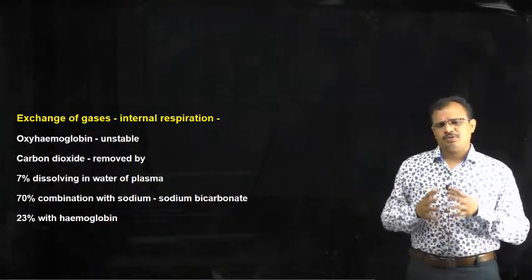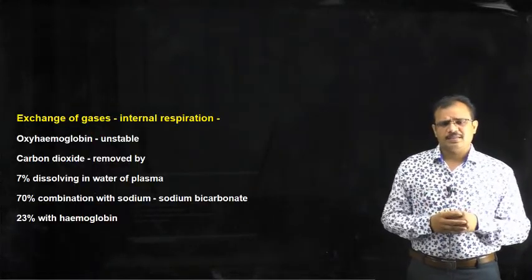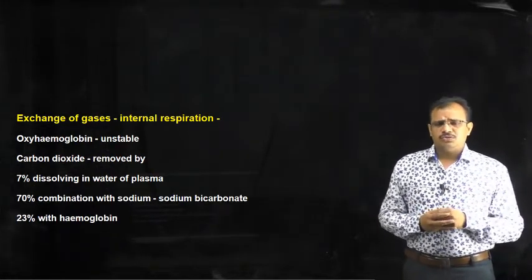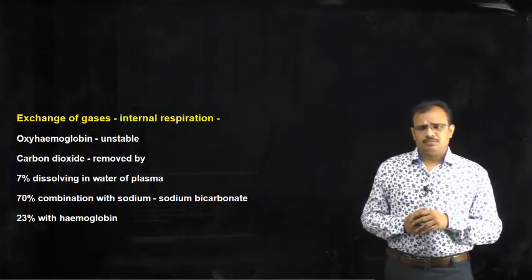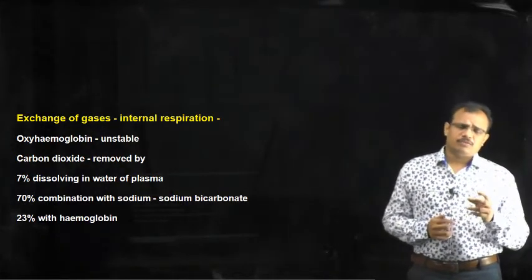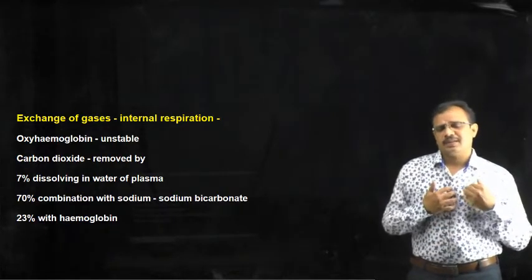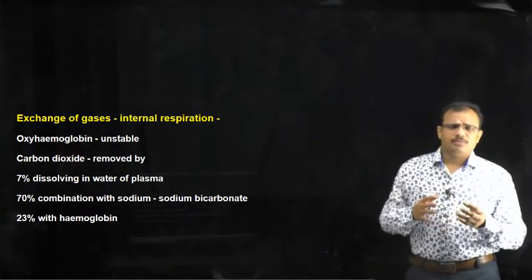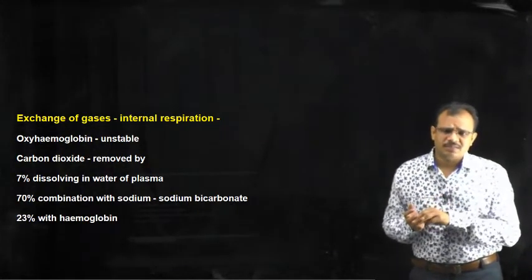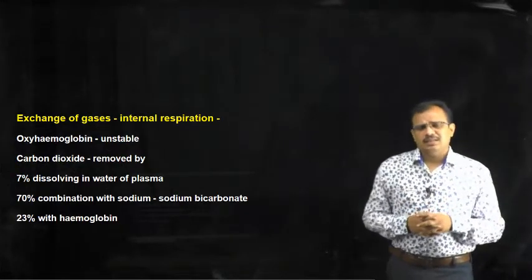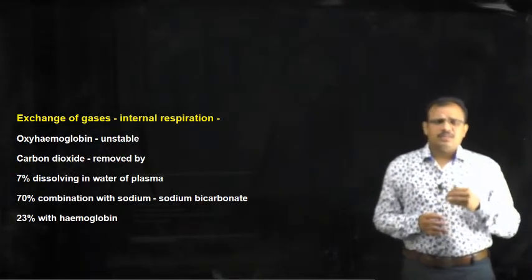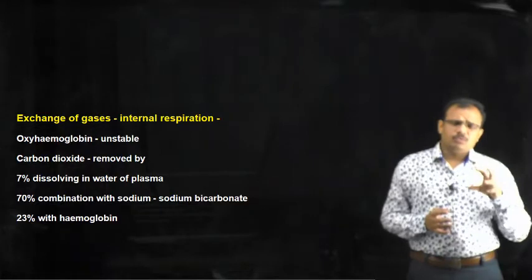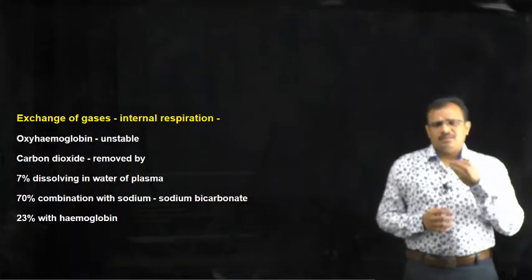And this process of exchange of gases between the blood vessels and the tissues is called internal respiration, whereas the process of exchange of gases between the blood vessels and the alveoli of lungs is called external respiration.